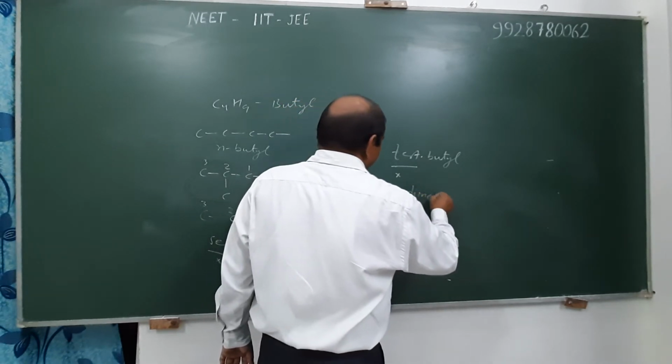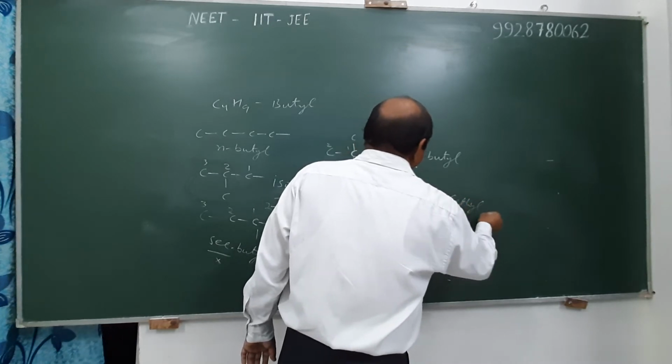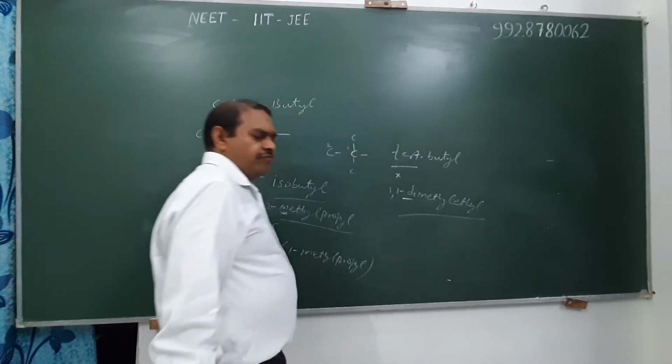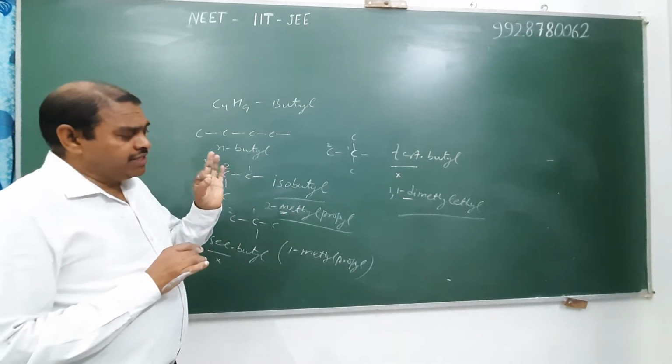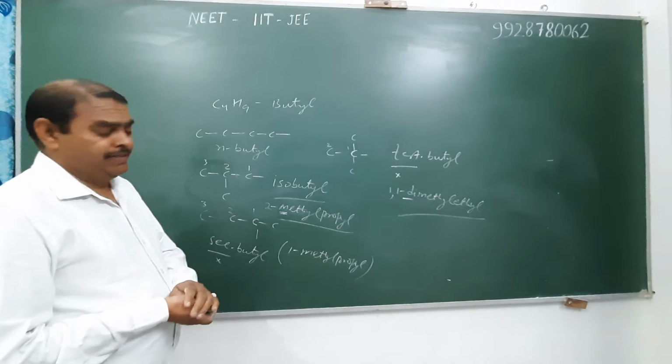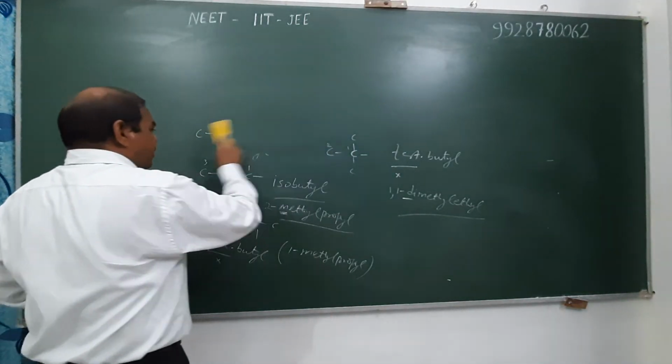1,1-dimethyl ethyl. In case of alphabetical order, we consider D, the first letter of the name, in alphabetical order. Therefore, we write the name of substituents according to this order.